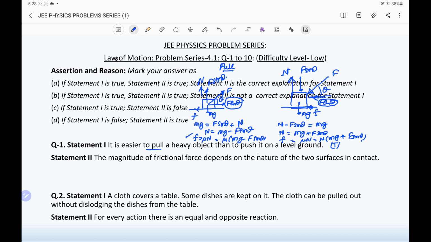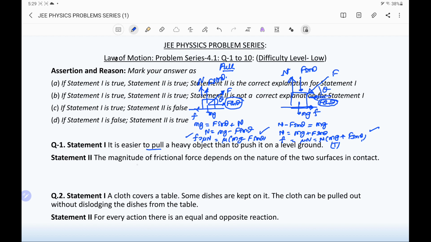Now if we check the magnitude of the friction force F in both cases, the friction force in the pull is lesser than in the push. So we can say that it is easier to pull a heavy object than to push it on the ground. So this statement is true.